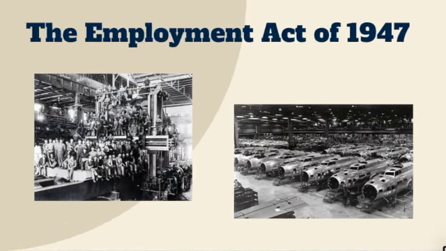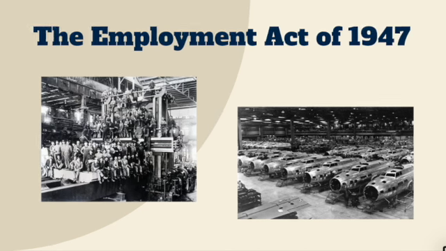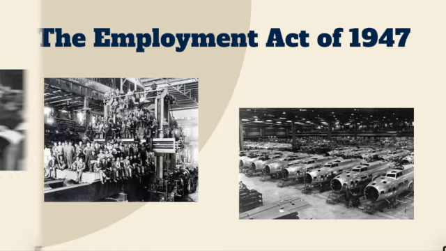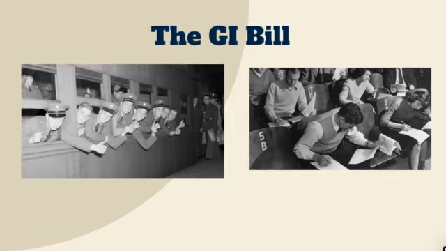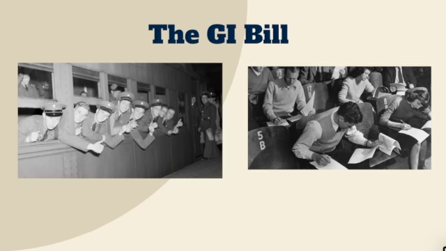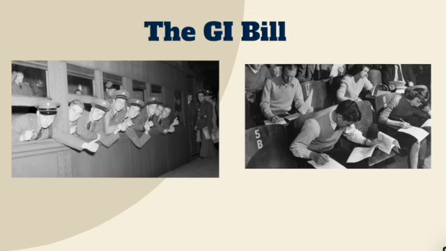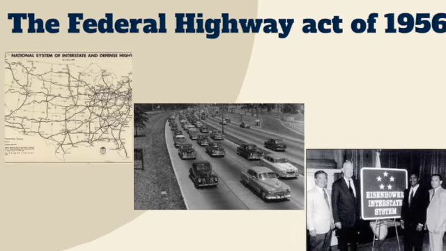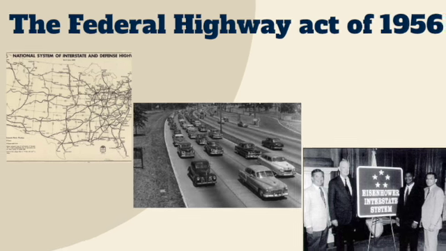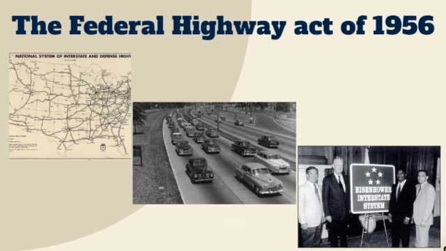The Employment Act of 1947 gave the federal government the responsibility of improving employment rates in production and keeping inflation low. The GI Bill was created to soften the impact of 15 million men returning from World War II. It helped them to easily re-enter American life by providing them tuition for college and giving them loans. The Federal Highway Act of 1956 allowed for the construction of a massive highway stretching across America, which would help build national defense and facilitate transportation.